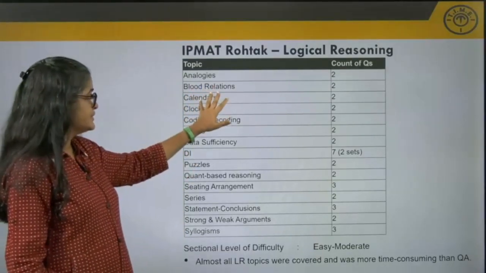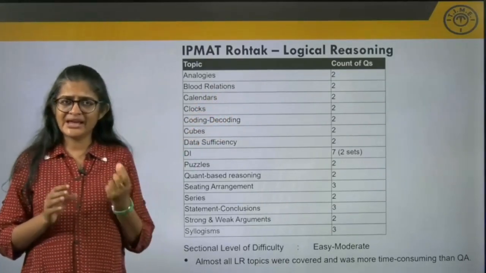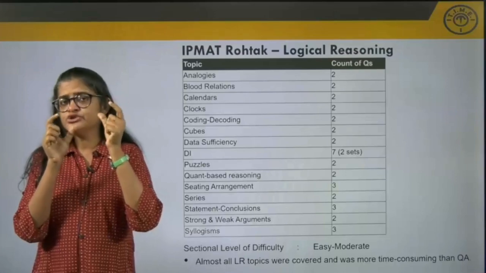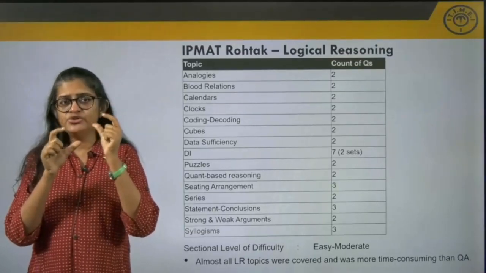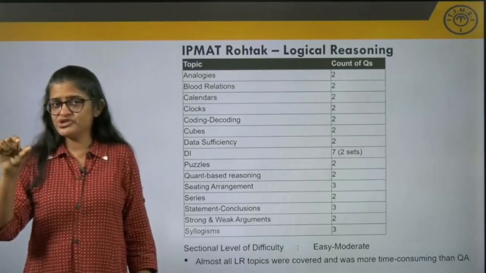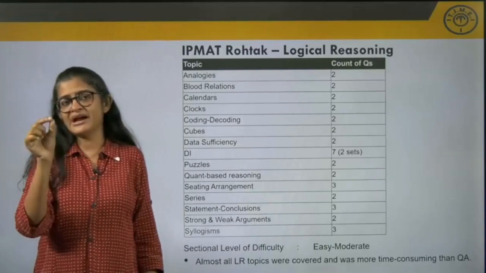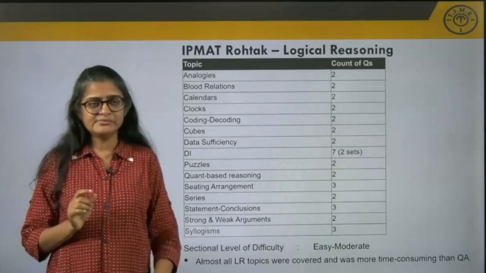So, 2 questions each based on analogies. Analogies is when you are given 2 words with a relationship. You have to identify the relationship and then you have to pick the option that exhibits the same kind of relationship, or there may be some other question based on this pair of words.